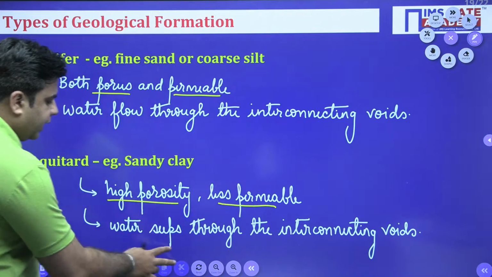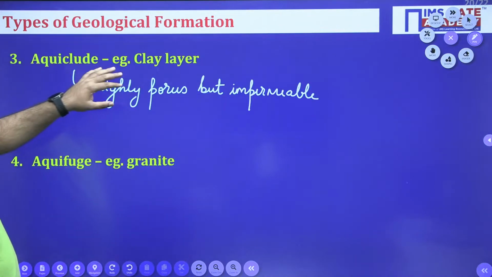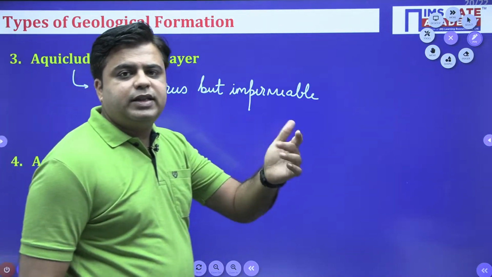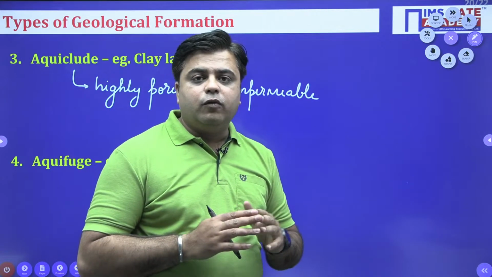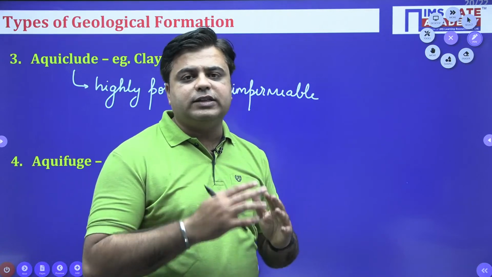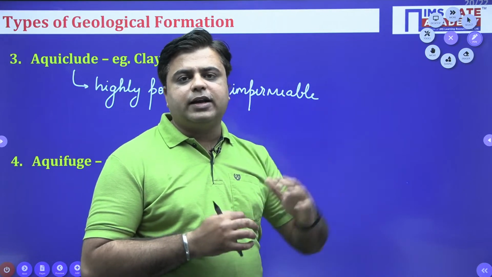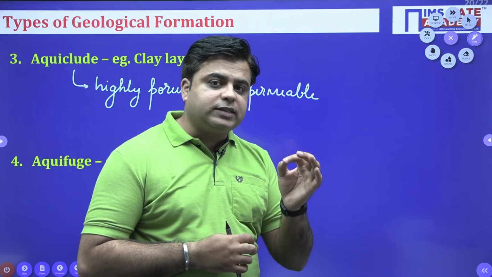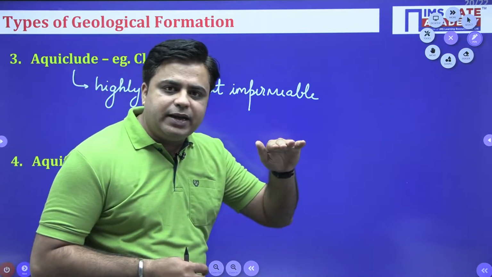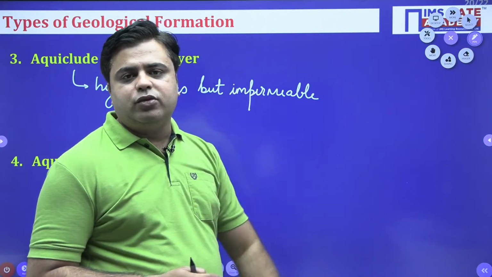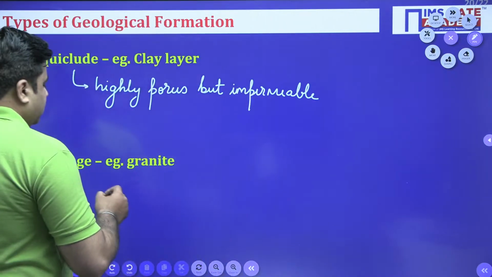On the other hand, this aquiclude is even more porous than aquitard and it is not at all permeable. Water will face a lot of resistance while flowing through the interconnecting voids. It means the size of the particle in this aquiclude is even less than that of aquitard, right?